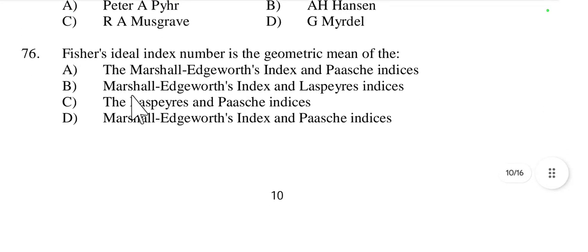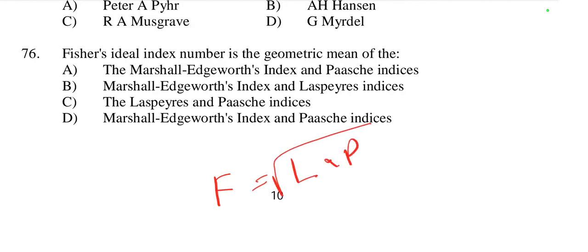Then question number 76, Fisher's ideal index number is the geometric mean of the dash. So Fisher's ideal index number is equal to the square root of Laspeyres into Paasche, the Laspeyres and Paasche methods. First one is Marshall-Edgeworth, no. Second one is Marshall-Edgeworth index and Laspeyres index, no. Third one is Laspeyres and Paasche index. Yes, this is the correct option for Fisher's ideal index number. So Fisher multiplies both the Laspeyres and Paasche methods. So option C is the right option.